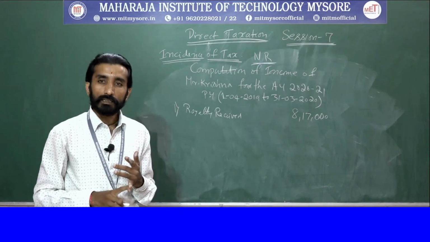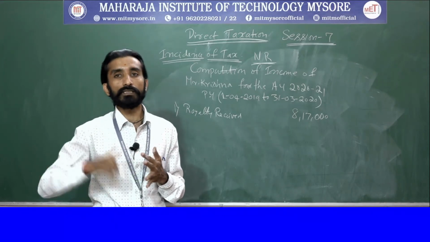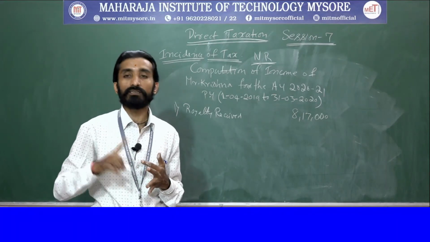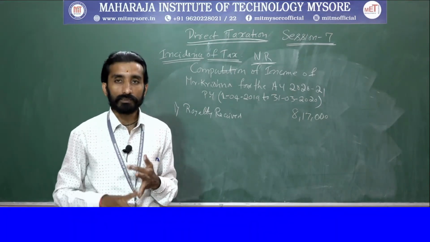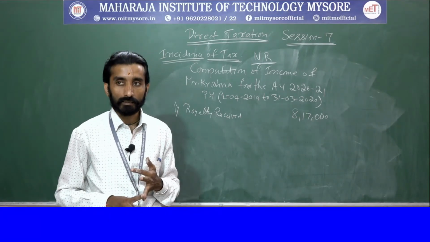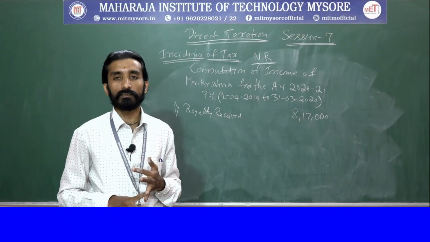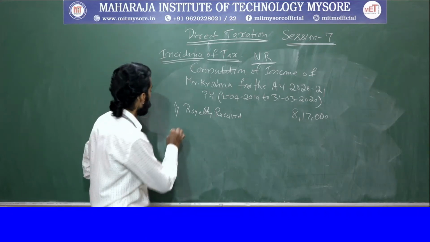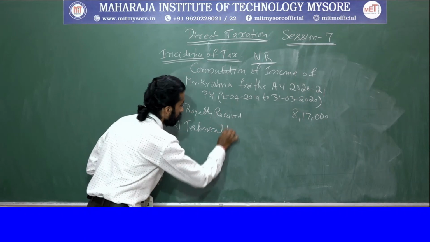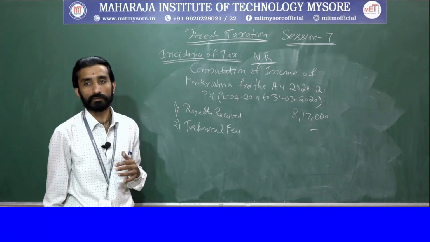Next one, technical fees received from A Limited, an Indian company, in Germany, means business is operated in Germany, for advice given by him in respect of a project situated in Iran. Again the project is situated in some other country. So at that point of time, with respect to a non-resident, it is not taxable. So the second one, technical fees, is not chargeable to tax, right.